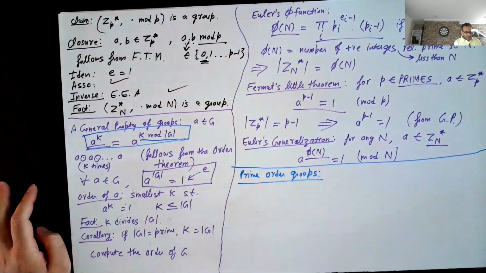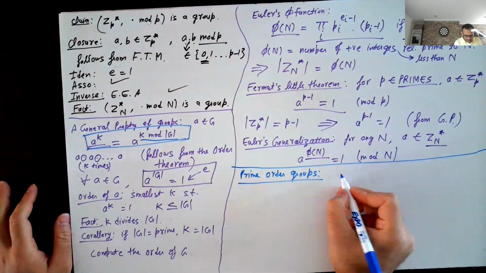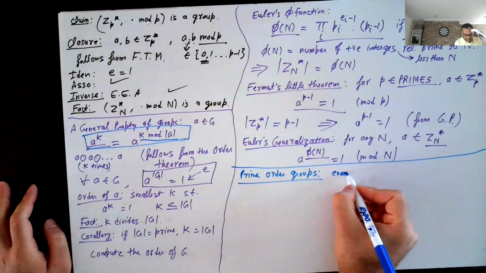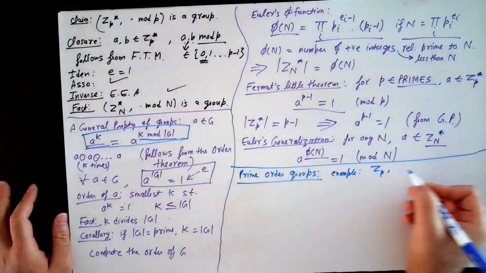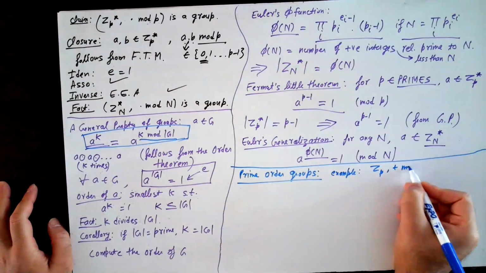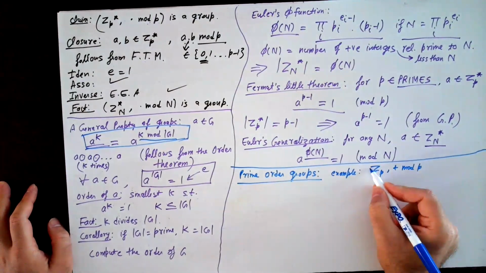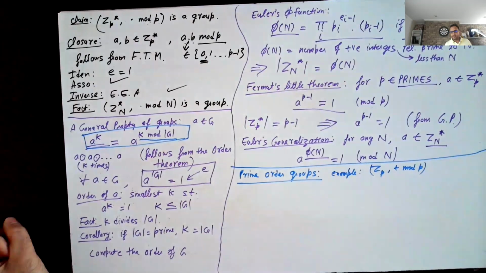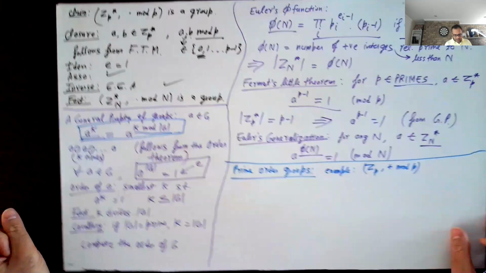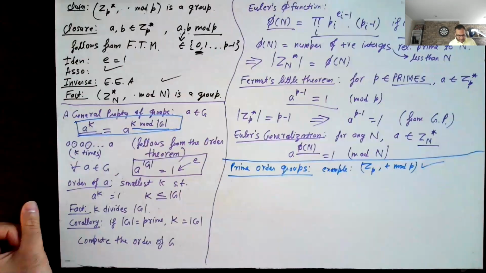Now, a very simple example of a prime order group is ZP. If K and K inverse cancel out, will we get identity? Yes, in the power you will get the identity, which is 1, so you will get back A. So this is a good example of a prime order group.